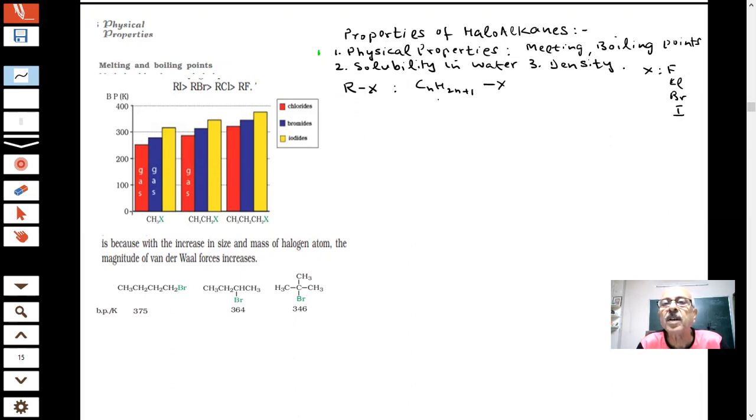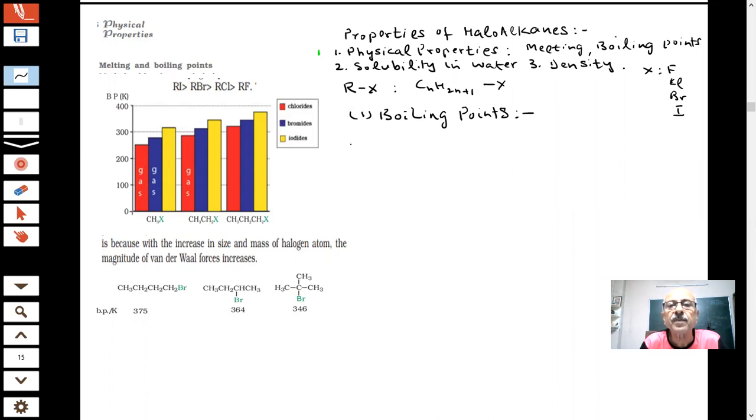Now the question is, what type of forces are there? If I consider boiling point, students, here I have given a chart which is given in your NCERT book, boiling points. What do you mean by boiling point? Boiling point means there is a liquid and you boil the liquid; the temperature at which the liquid goes into the gas state, that is the boiling point at atmospheric pressure. It will depend on what factors. Here you are having RX.